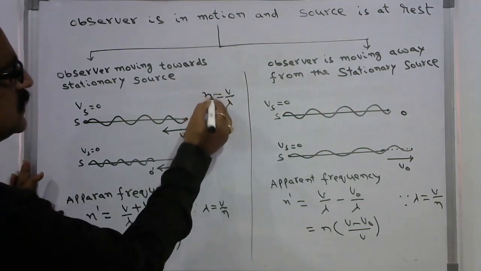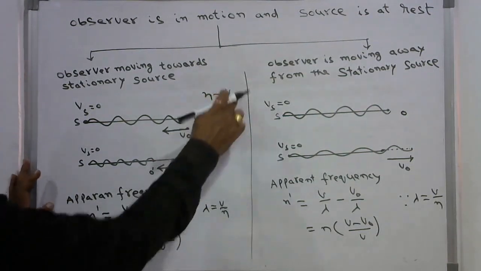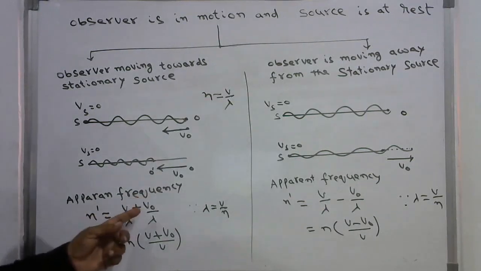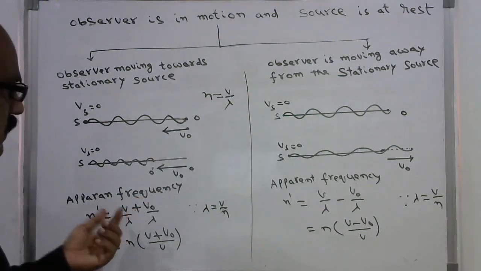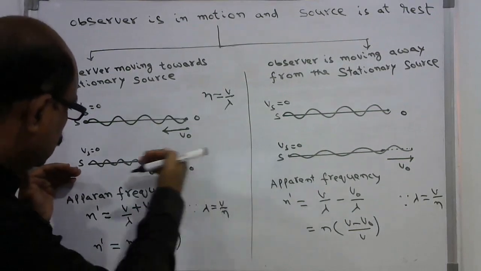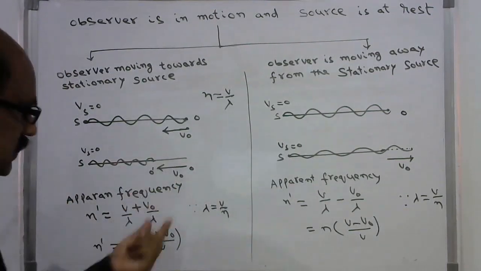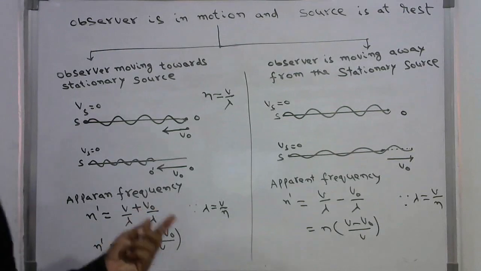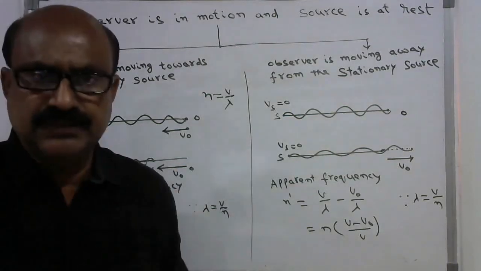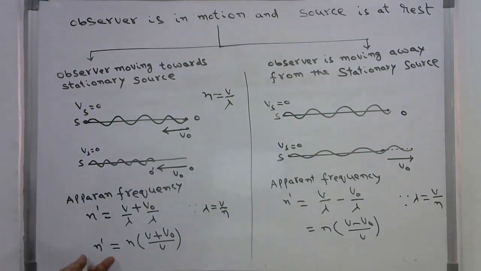When both are at rest, he receives the frequency V by lambda. Plus, in addition to that, as the observer is moving toward the source, he receives V0 by lambda more frequency. So the total apparent frequency he hears is n into (V plus V0) by V. Since lambda is equal to V by n, you substitute it here, and we will get n into (V plus V0) by V.